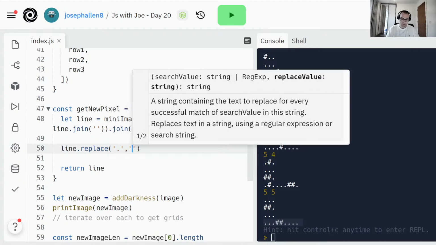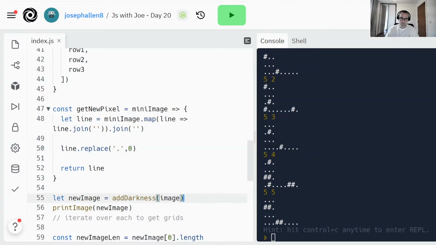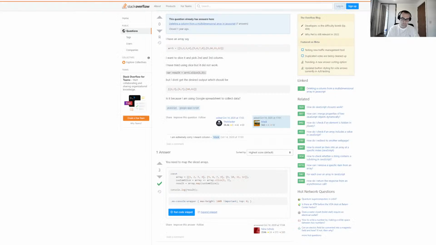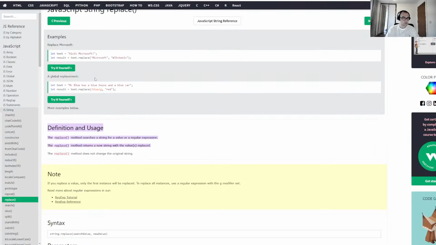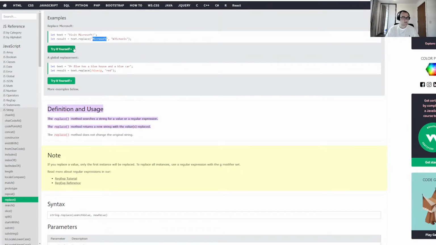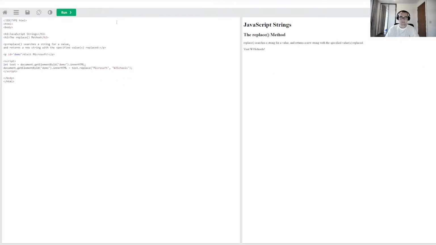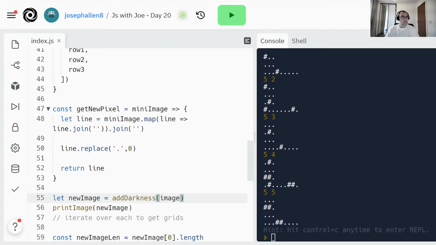The 0. I did just try this a second ago. No. Dot replace string. Does it have to be? Search for a value and returns a new string. Oops. So I need to store this somewhere, that's why it's not updating. It's only doing the first one.